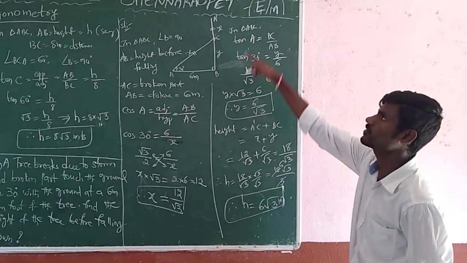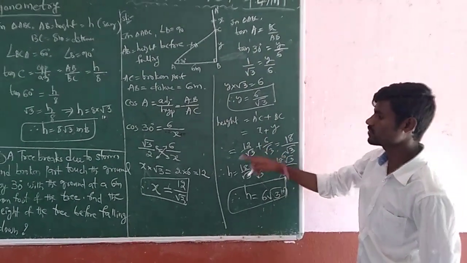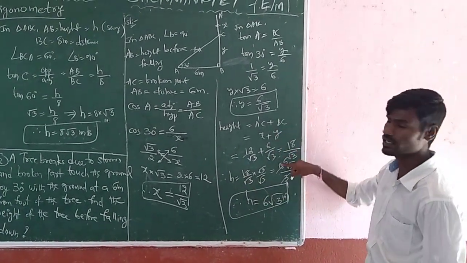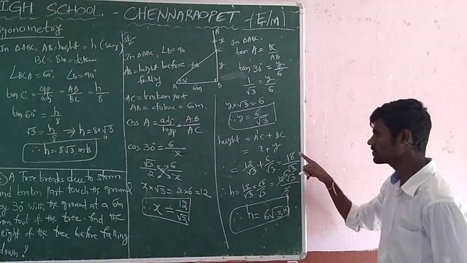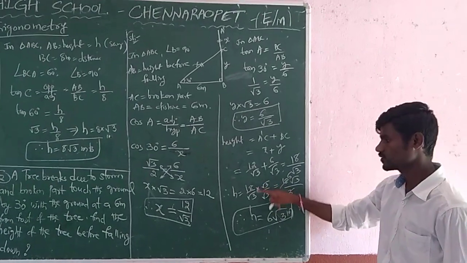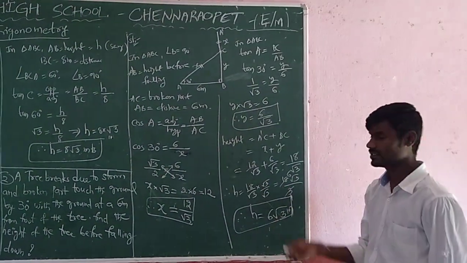Height of the tree is what, from the figure? A dash C plus BC. So x plus y. X is 12 by root 3 plus y is 6 by root 3. Same denominator, so root 3 is the LCM. 12 plus 6 gives us 18. So 18 by root 3. It is the final answer. Okay, but if you want to reduce it, rationalize it.